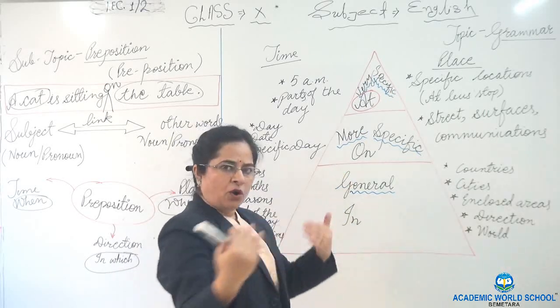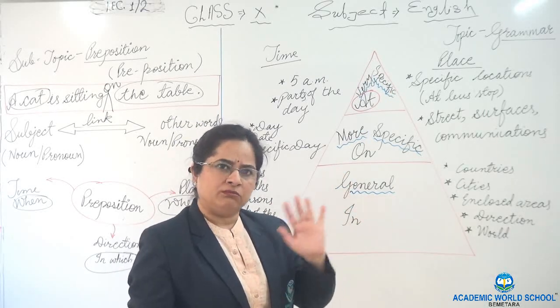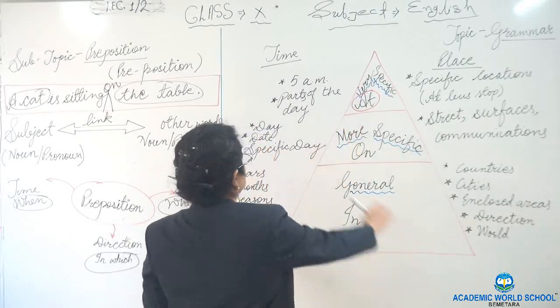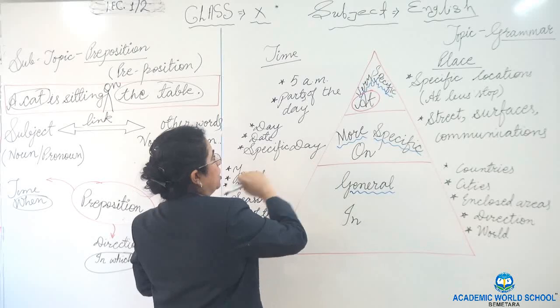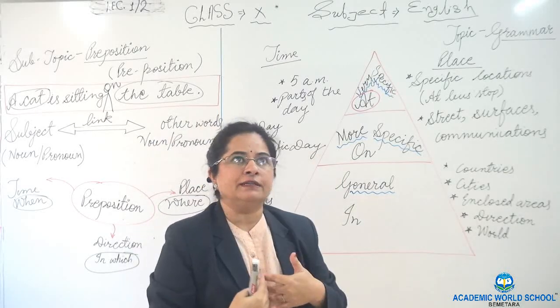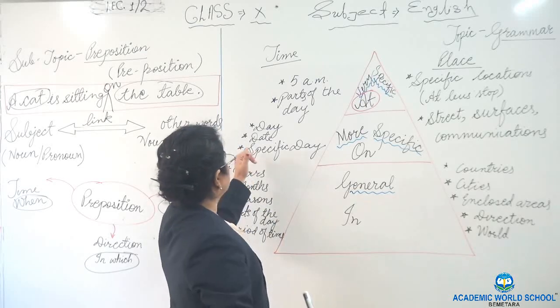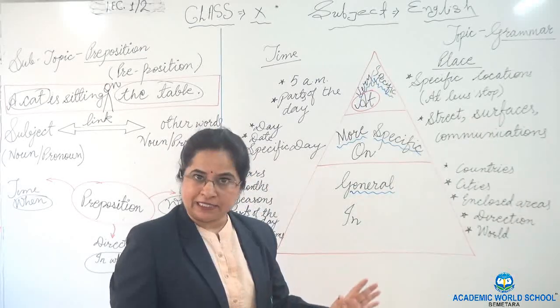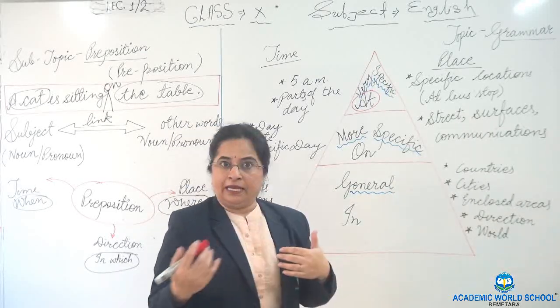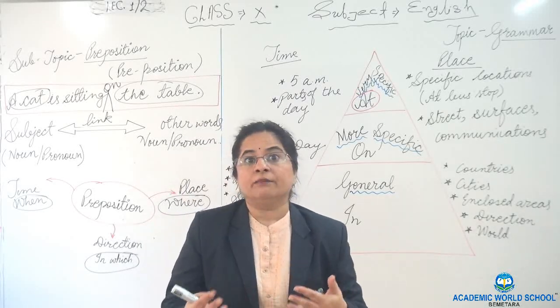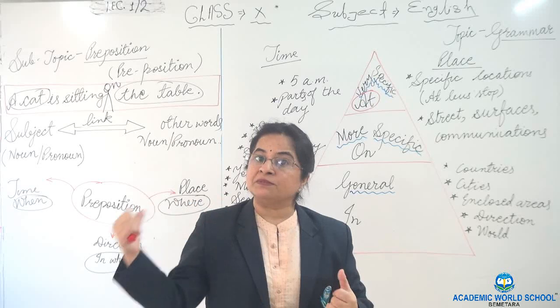Then on is a bit more lenient, not that specific. We generally use on for days: Monday, Tuesday, Wednesday. Also any date, and any special or specific day. You can say on my birthday, on Christmas day.